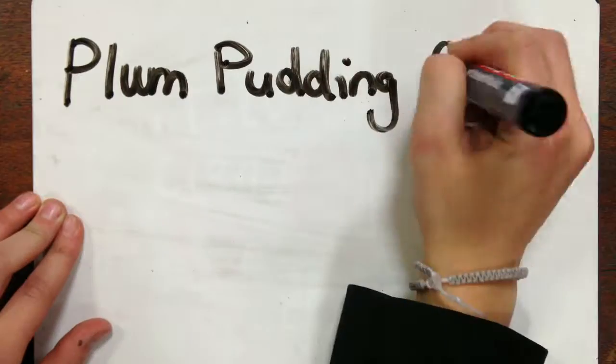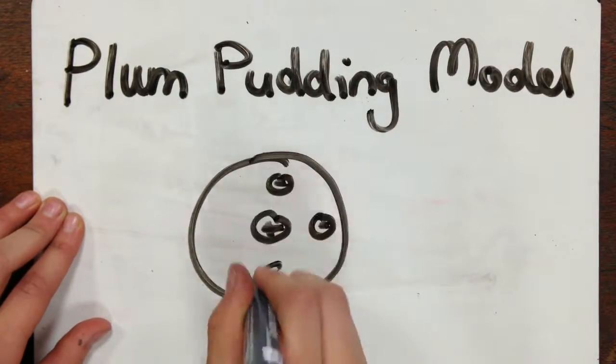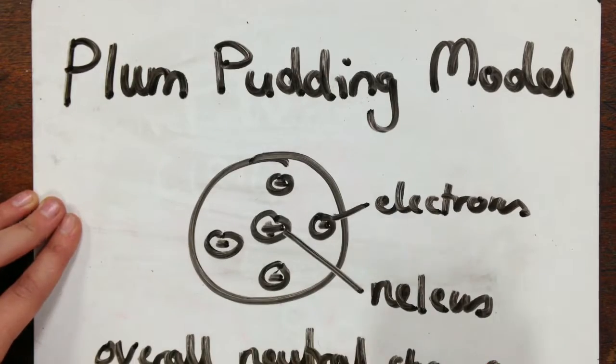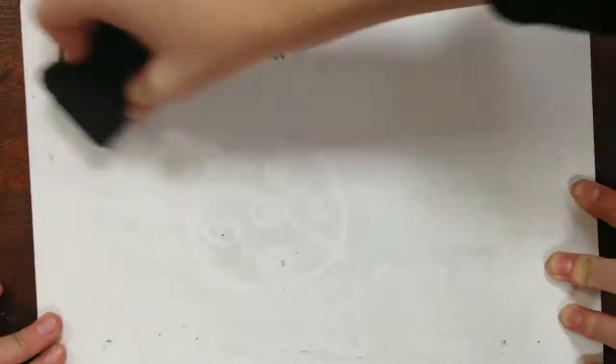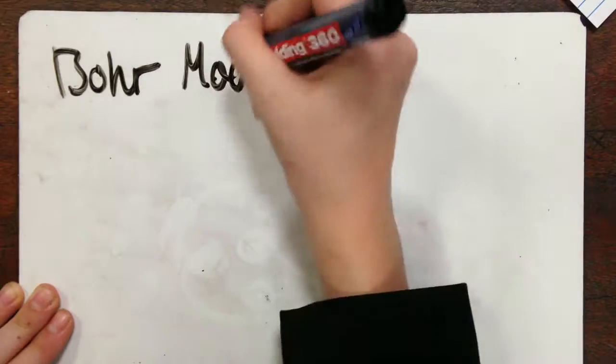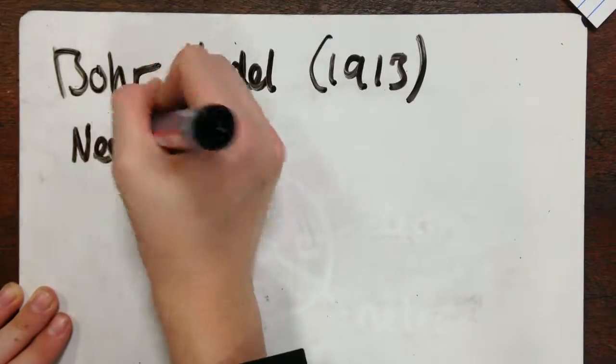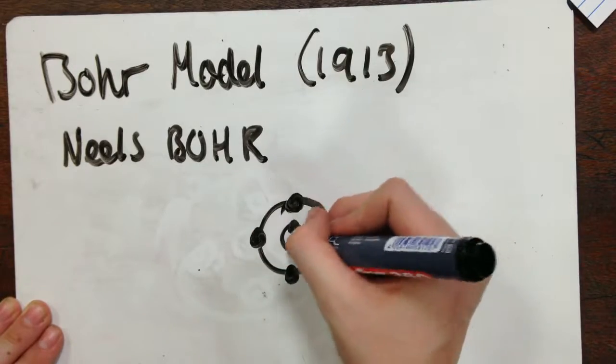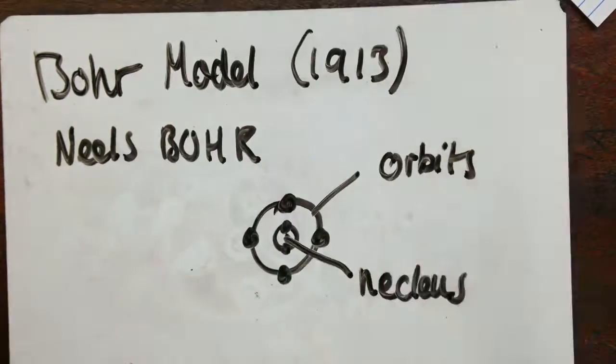Then, Ernest Rutherford created a different model in 1911, also known as the plum pudding model. He learned that the atom contains a nucleus, but couldn't prove if it had a negative or positive charge. Afterwards, there was the Bohr model in 1913, where Niels Bohr discovered shells and that the electrons orbited the atom.